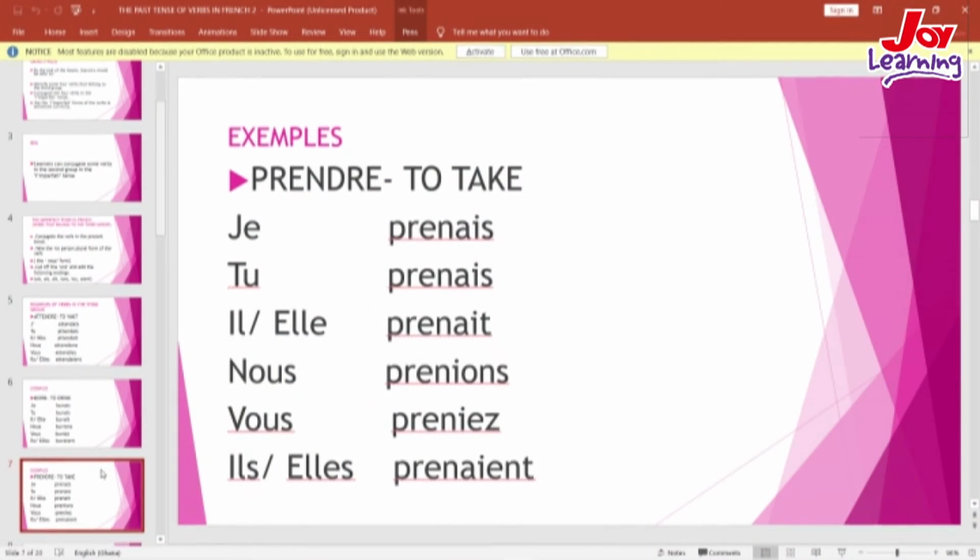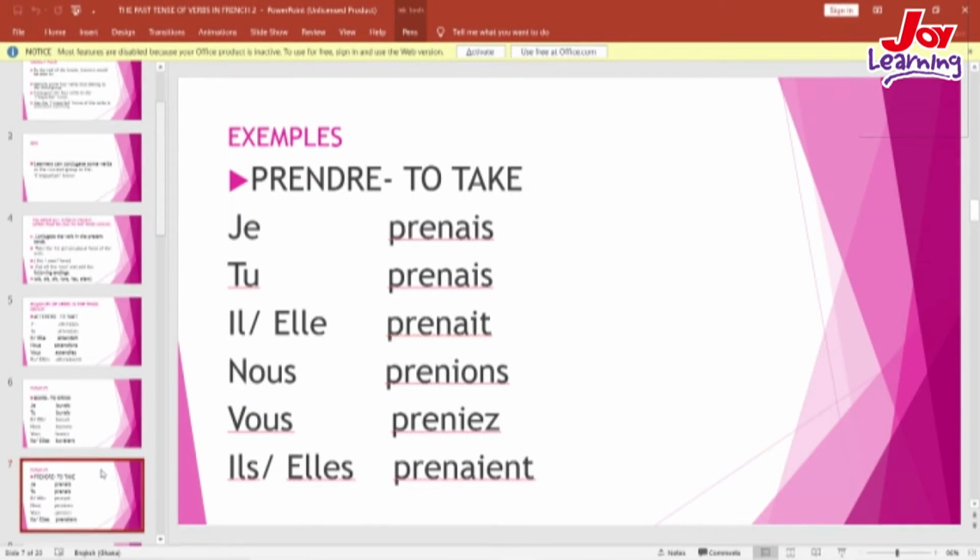The third verb in this group we will look at is prendre. Prendre means to take. So we conjugate prendre in the present tense and take the nous form, which is nous prenons. So we cut off the ons and we add the endings.